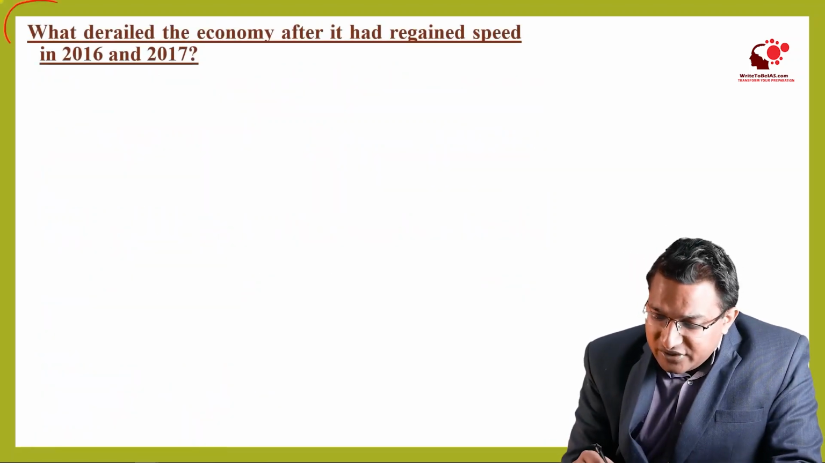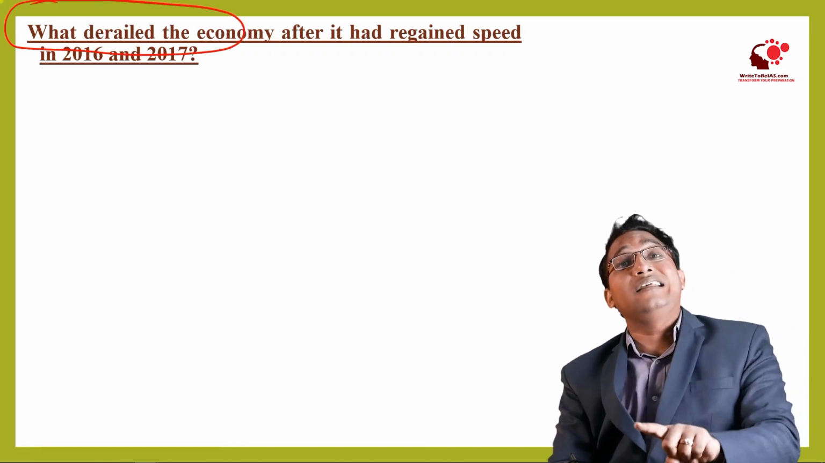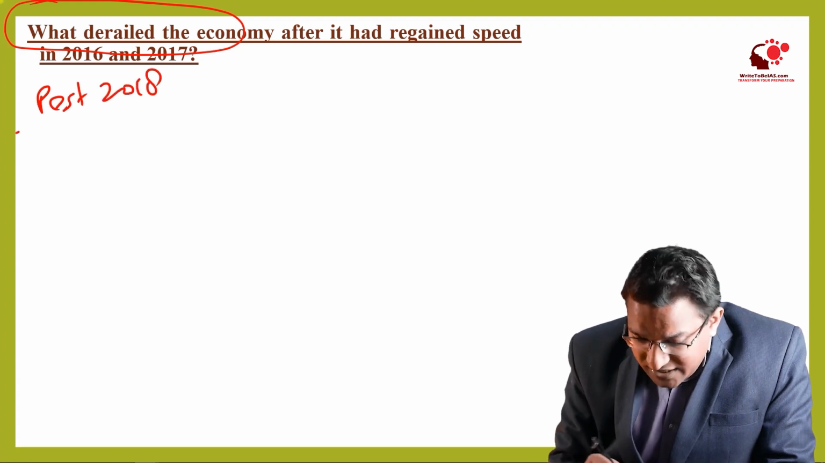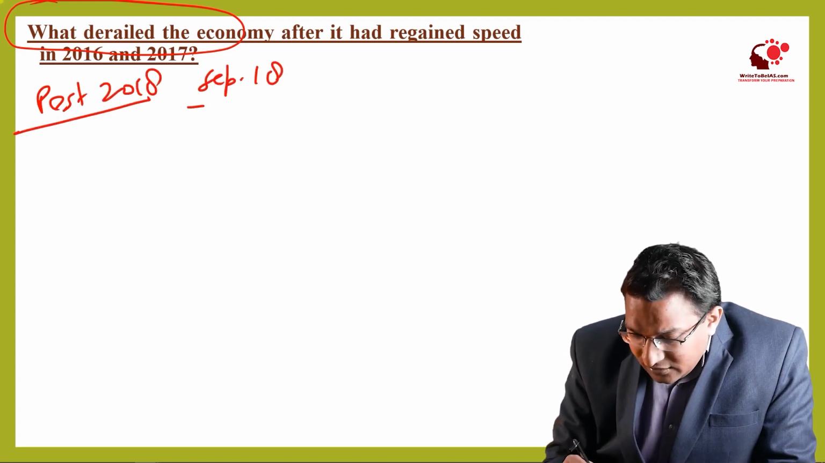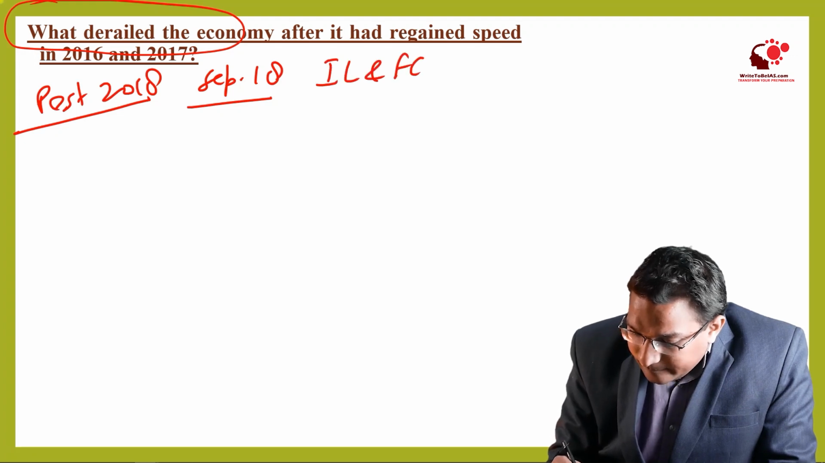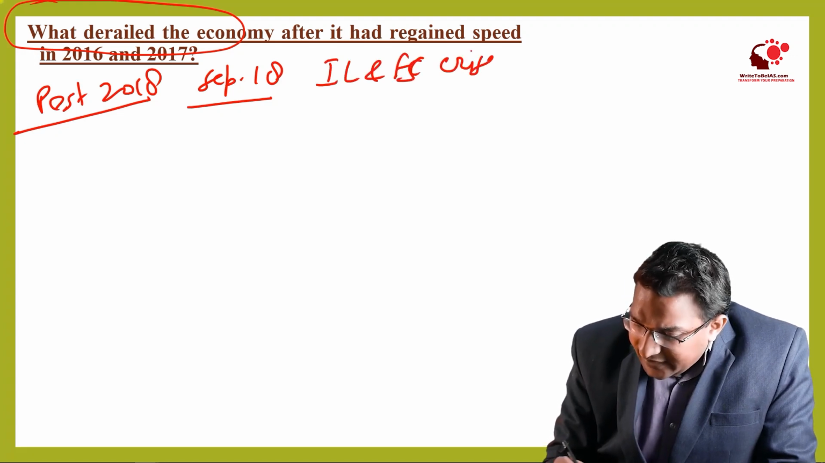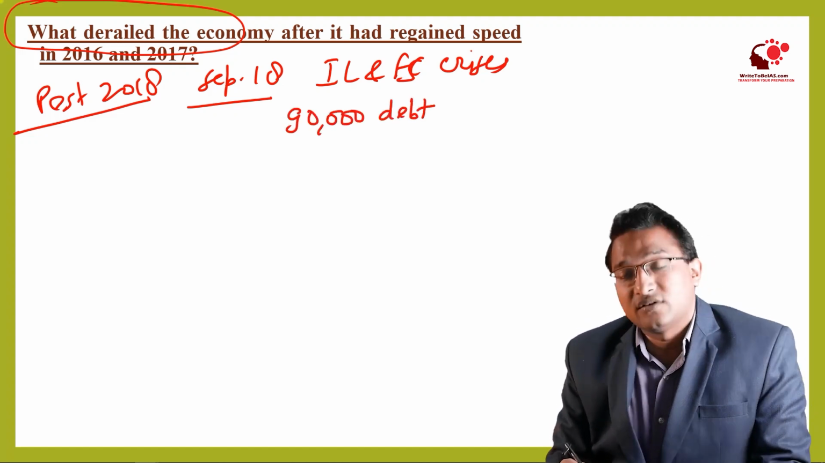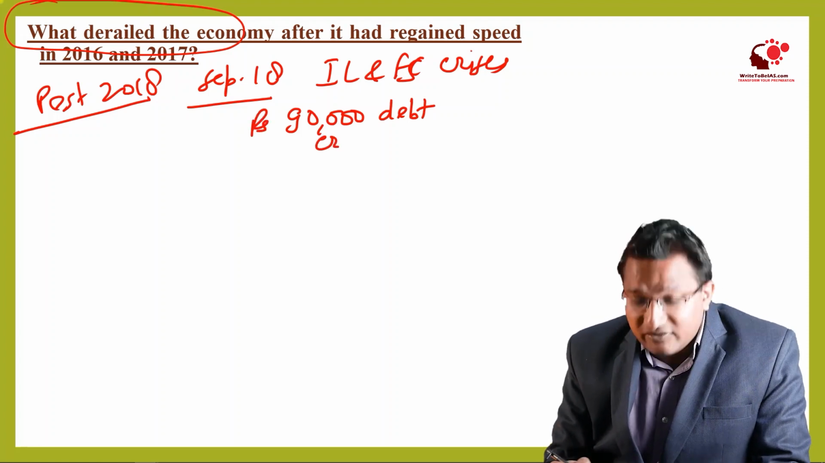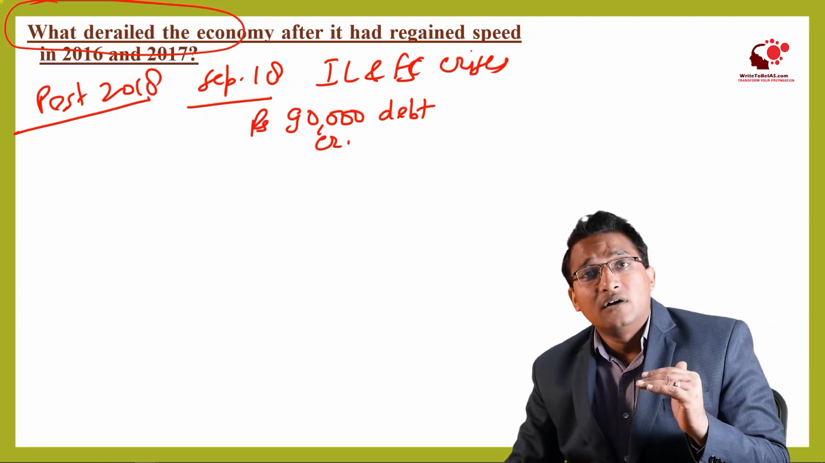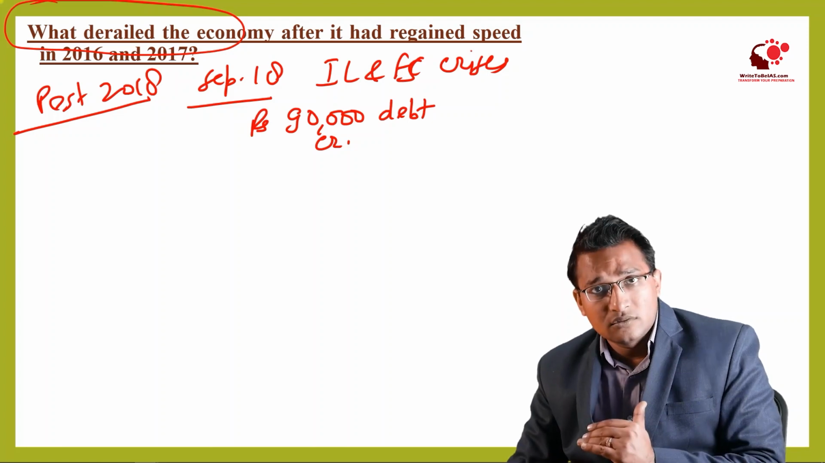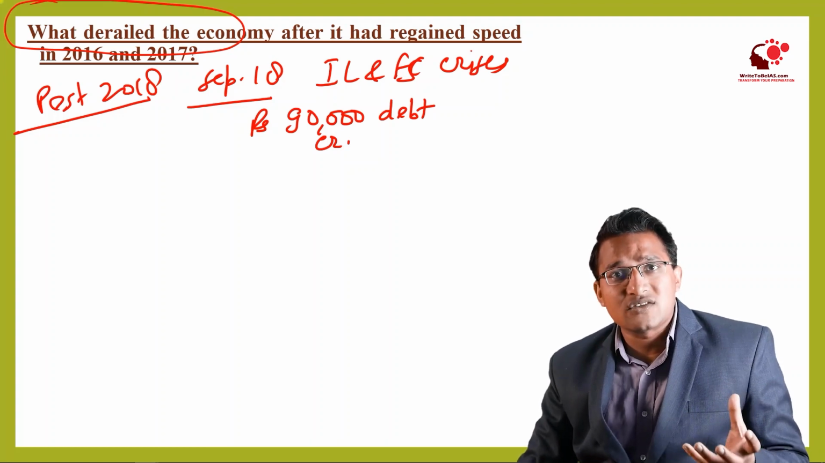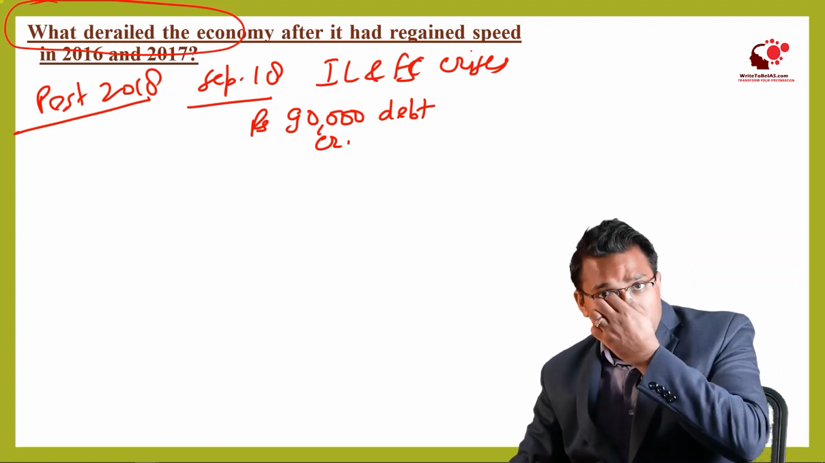Now, what problem was there after 2018, right? Why did the economy get derailed despite regaining speed in 2016-17? So post 2018, the problem started in September 2018 when the IL&FS crisis started. This IL&FS company had 90,000 crore rupees of debt given to the market, and this company fell down, right? So this 90,000 crore means a huge amount. This amount was not being repaid to its investors also.